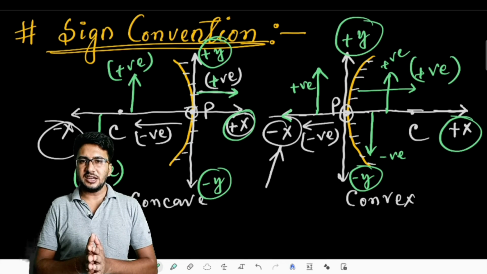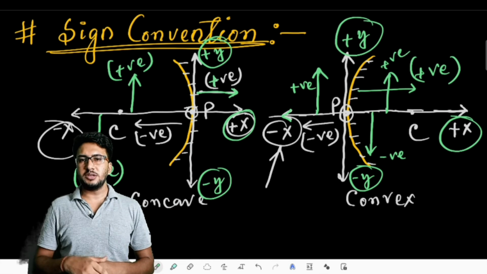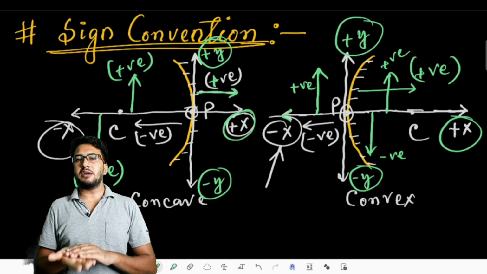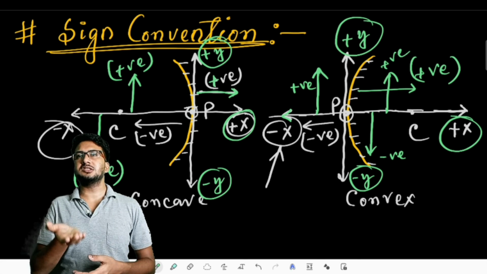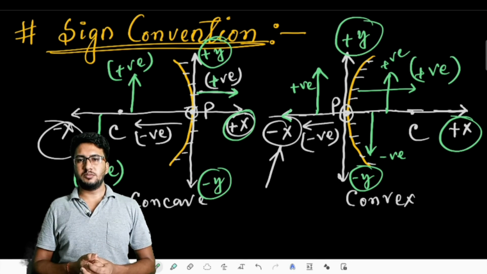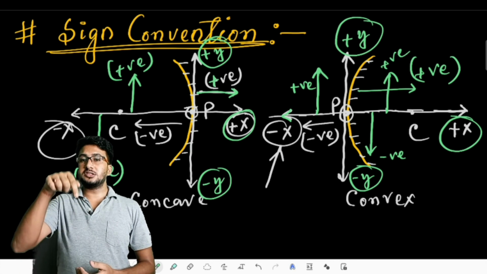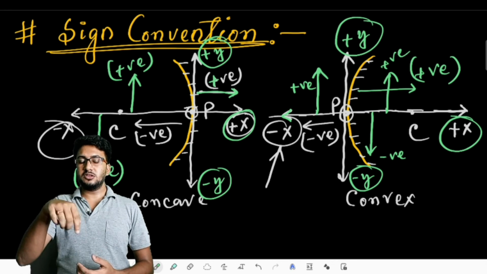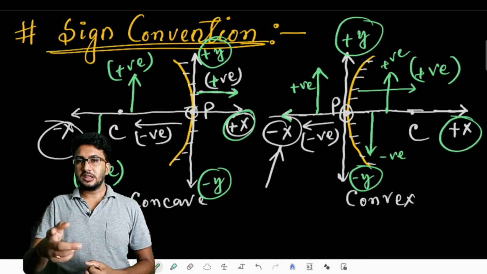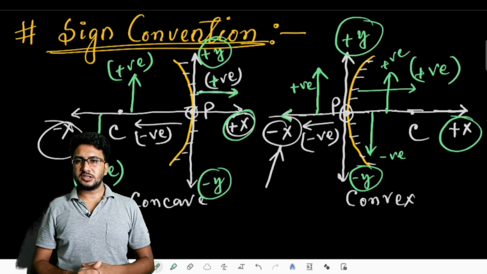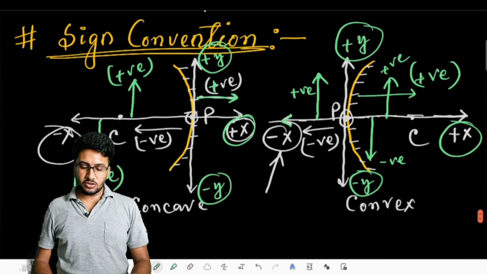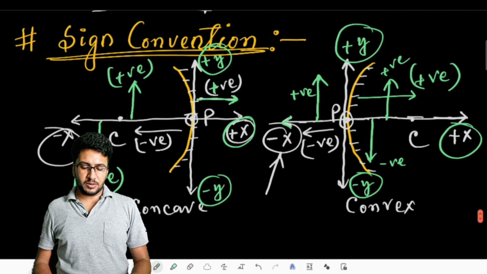If we measure on the left-hand side, it is negative, and if we measure on the right side, it is positive. If we measure distances above the principal axis, we are moving towards the positive y-axis, so the values are positive. If the distances are taken in the negative direction, that means from the pole we are moving downward, then we are moving along the negative y-axis, and all those values will be negative. So this was all about sign convention.